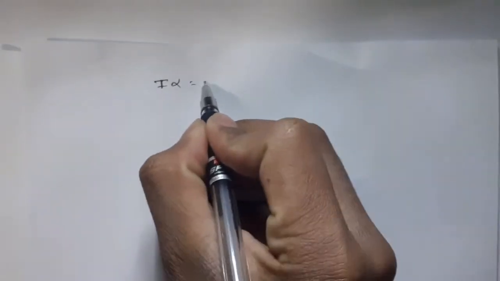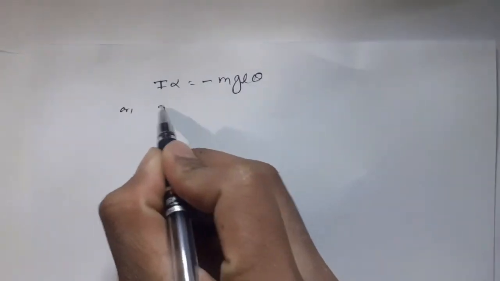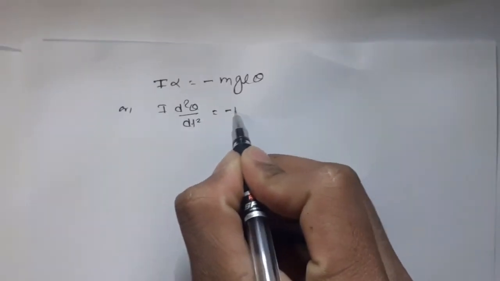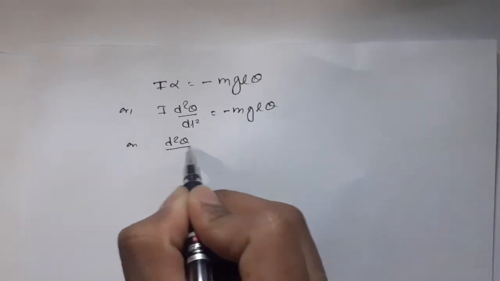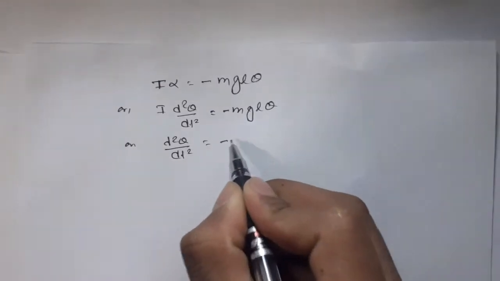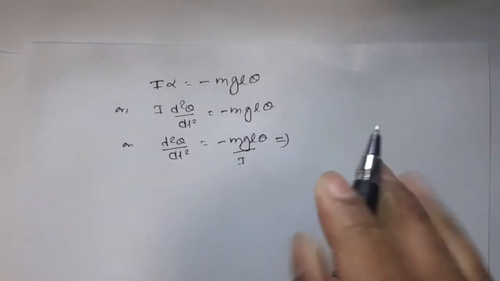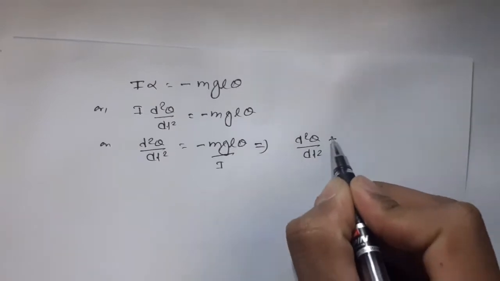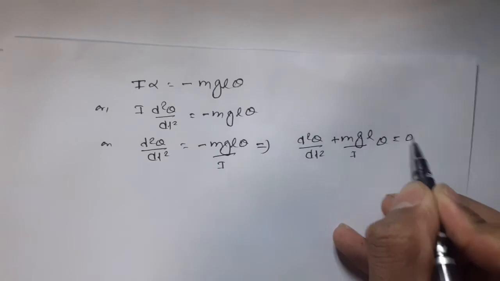So I d square theta by dt square is equal to minus mgL theta, or d square theta by dt square is equal to minus mgL theta by I. This implies d square theta by dt square plus mgL upon I theta is equal to 0. This is equation number 2.